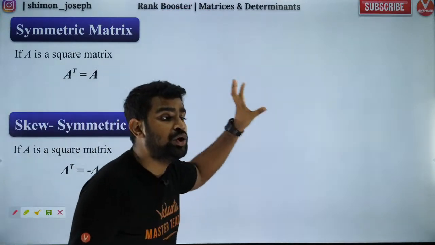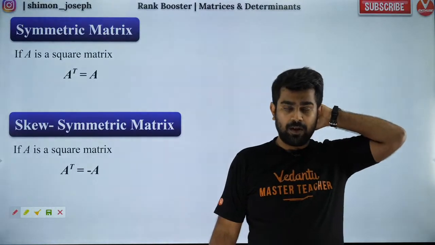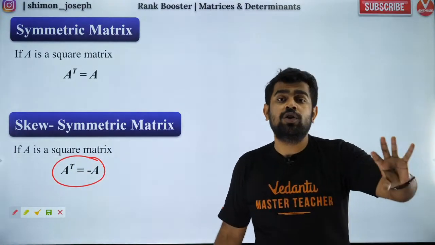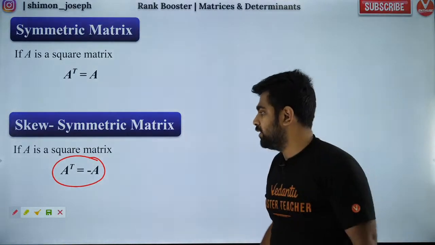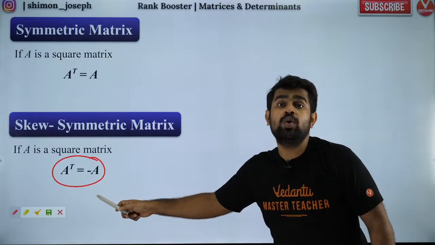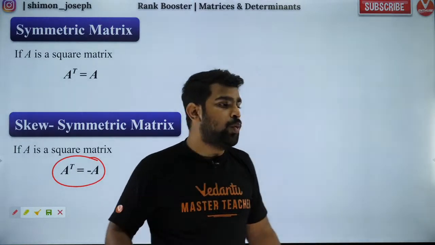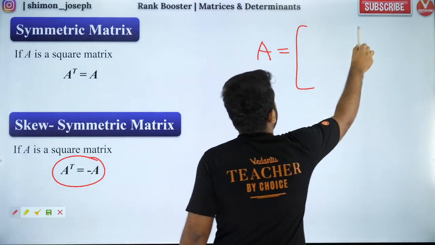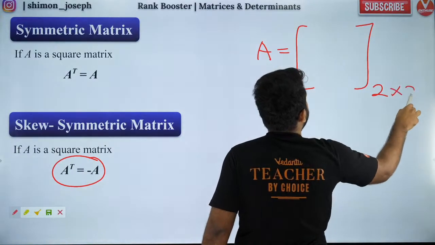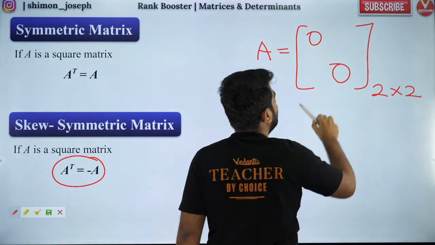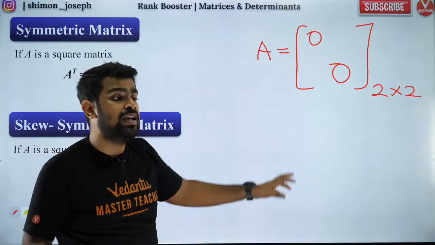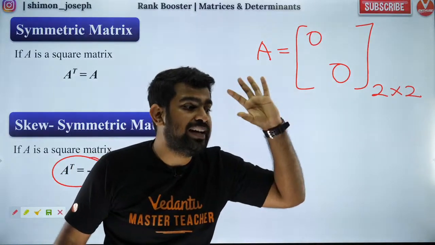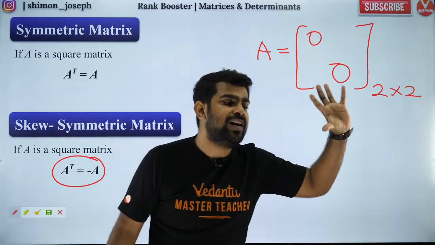And the next one is skew symmetric matrix. Skew symmetric matrix means your A transpose will be equal to minus A. That means, what? Example can be like this. So guys, whenever you have a skew symmetric matrix, always remember the diagonal elements will always be 0. Very important, guys.